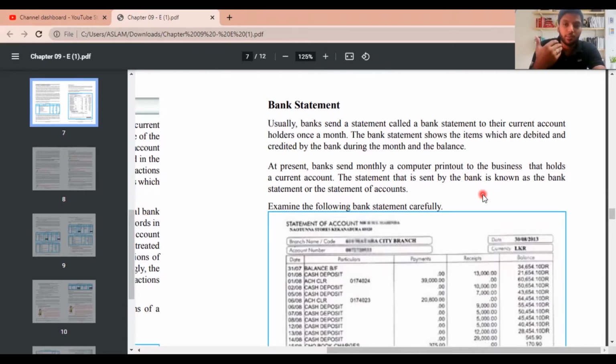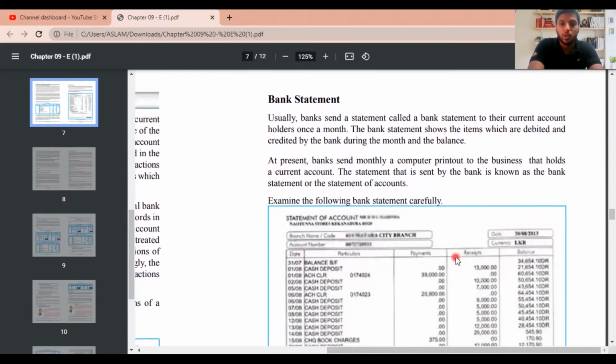When they are sending the bank statement to the current account holder, sometimes this current account holder will find certain payments not recorded. Maybe you made a payment on the 30th of that particular month, and that day they issued the statement in the morning, so they will miss out the evening transactions. That can happen. So this is how a bank statement looks like.